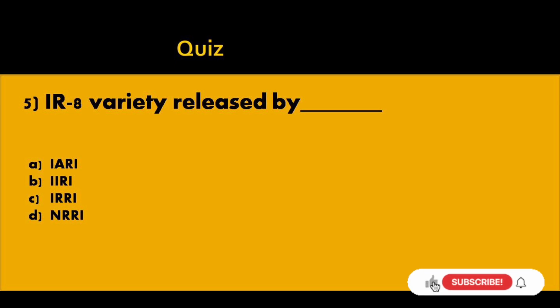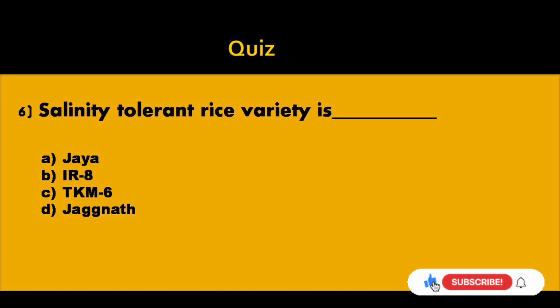Fifth question, IR8 variety released by dash. Option A IARI, option B IIRI, option C IRRI, option D NRRI. Answer option C IRRI.